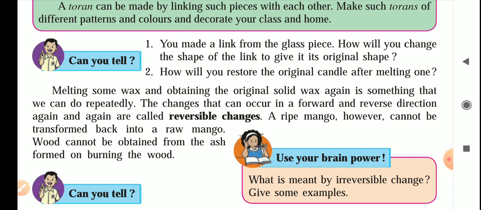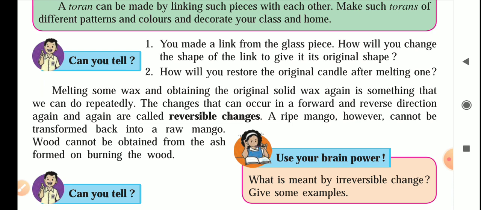Suppose you have made any object from a glass piece. Let's say you have made a link from the glass piece. So how will you change the shape of the link to give it its original shape? So you can always melt a glass, put it in a certain mold and give it its original shape. Similarly, if you have melted one candle, you can again use that wax and melt it and put it into the mold, which will again make you a new candle.